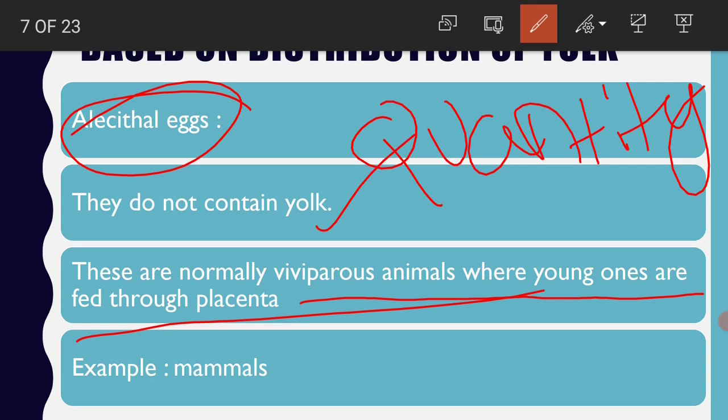It will take care of the day-to-day nutritive needs of the embryo. So there is no need of yolk. Hence those eggs lack yolk. Such eggs are called alecithal eggs. Best example is mammals.